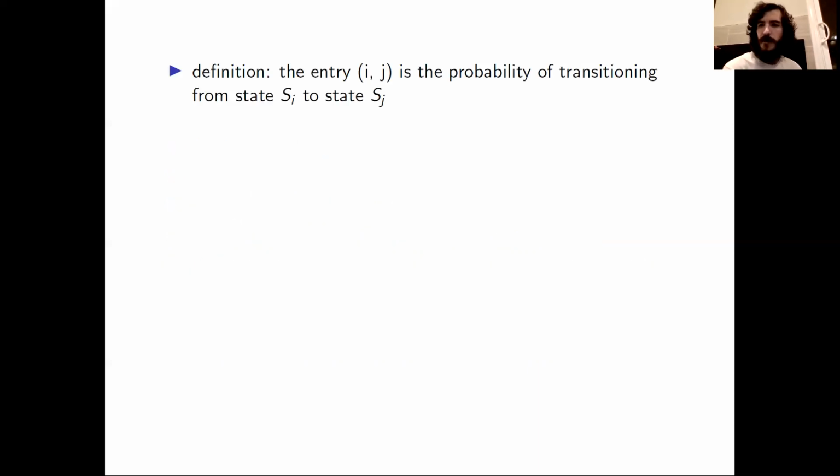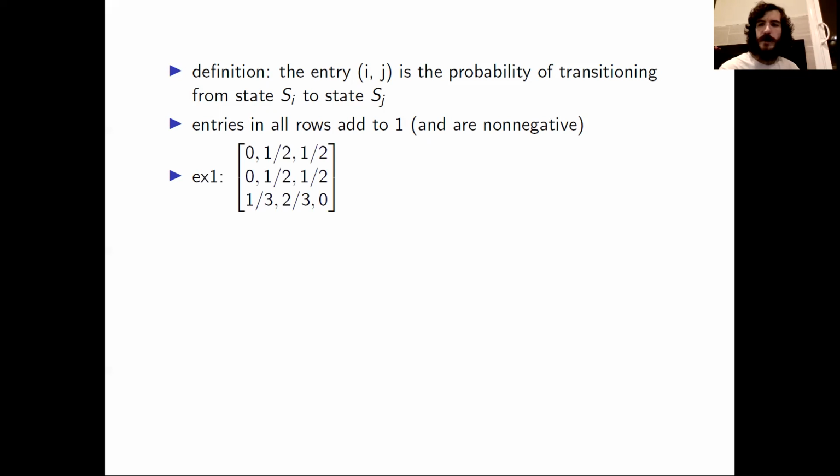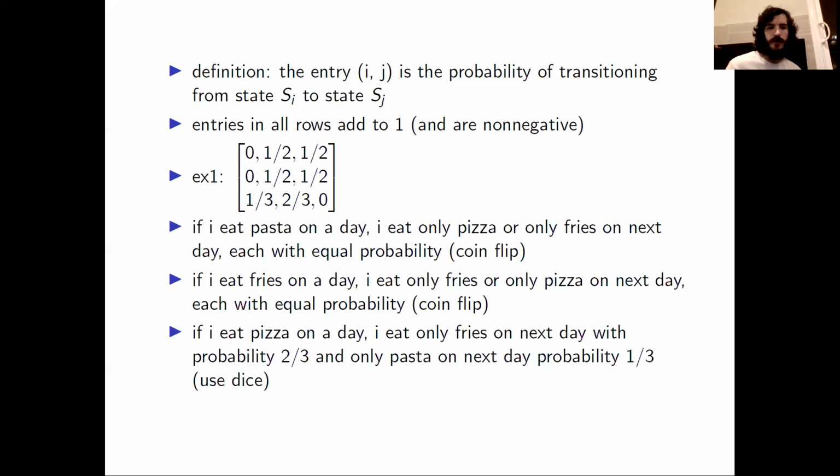Now, for the Markov matrix, the definition is that the entry ij is the probability of transitioning from state Si to state Sj. Note that, by definition, the entries in all rows add to 1 and are non-negative. For example, this Markov matrix right here is the Markov matrix for the food Markov chain that we discussed earlier.